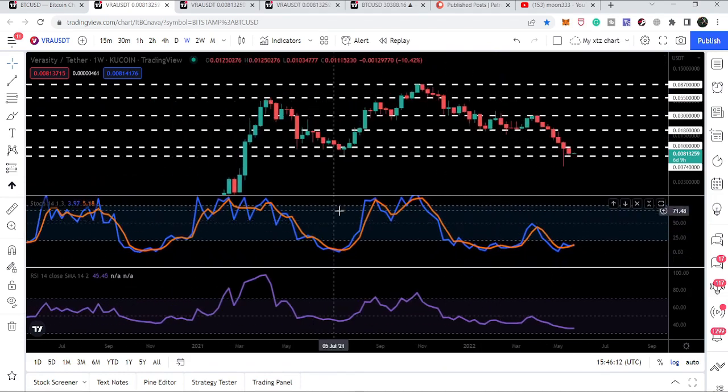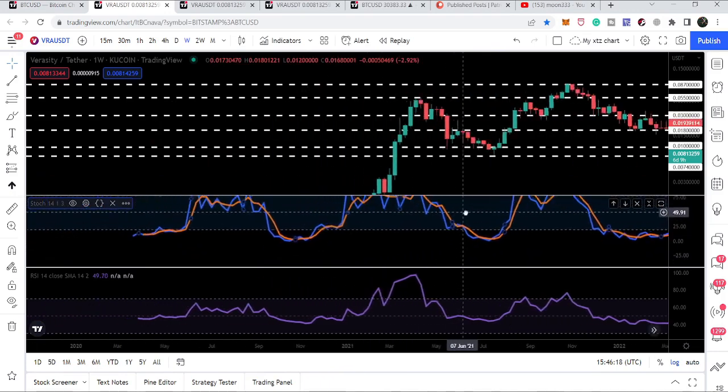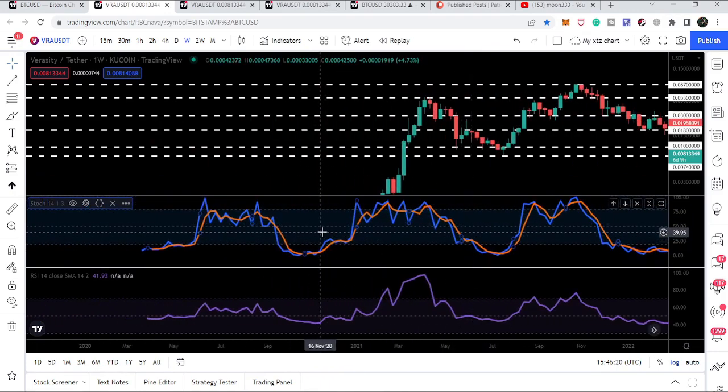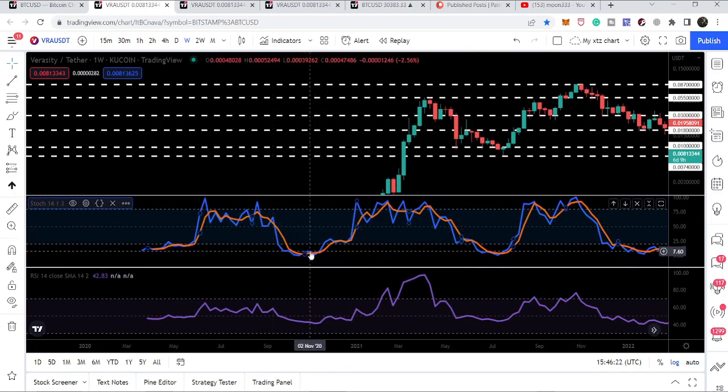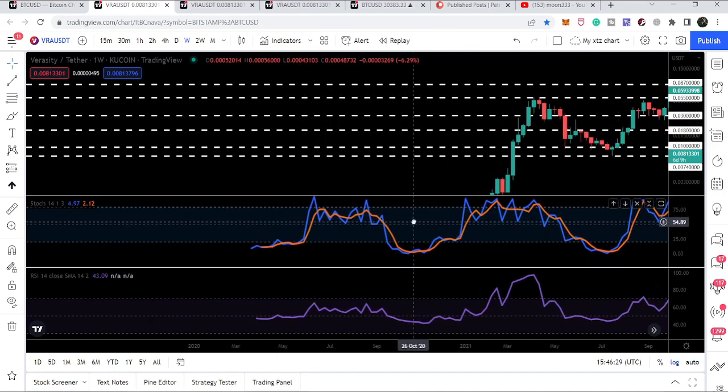Like previously it entered the oversold zone here, and after a big rally it entered the overbought zone, and before that back here in November 2020 it entered the oversold zone, and when it turned bullish it again entered the overbought zone, and before that it was in the oversold zone here in May 2020.